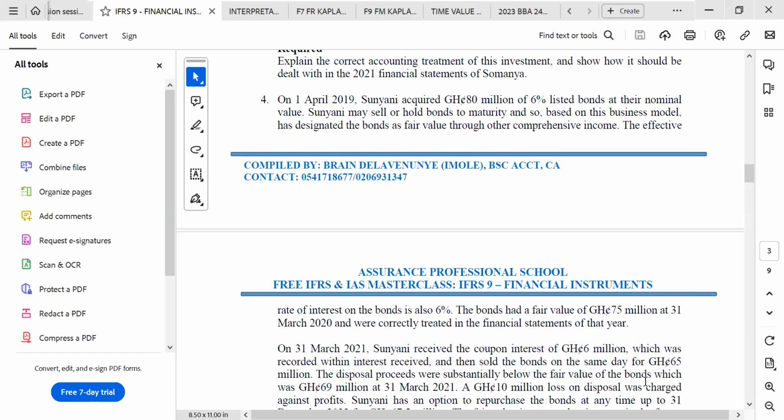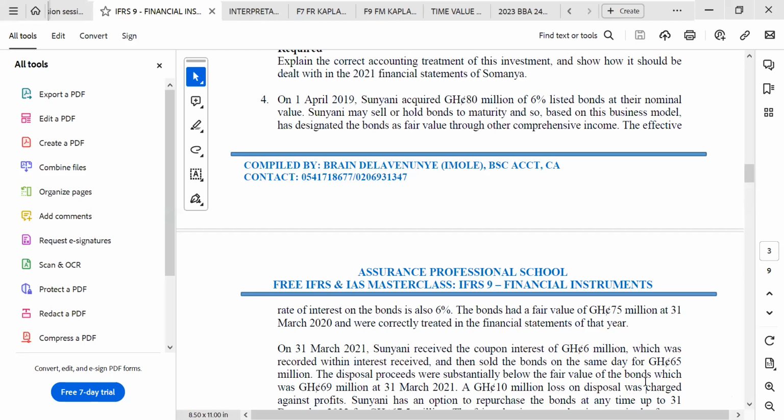So the fair value of the bond is 80 million. That is at the date of the transaction, isn't it? All right. There is no issue cost. There is no discount. So for that particular year, that is April 2019. But they are saying that the fair value of the bond was 75 million at 31 March. So you can see that this fair value given to you is at the reporting date. Can you see that it's at the reporting date for the 2020 year?